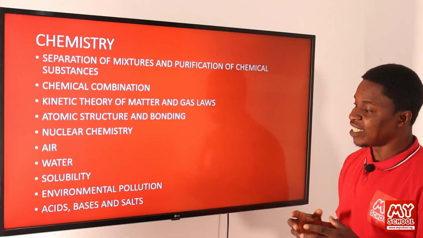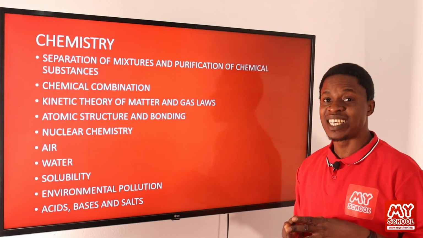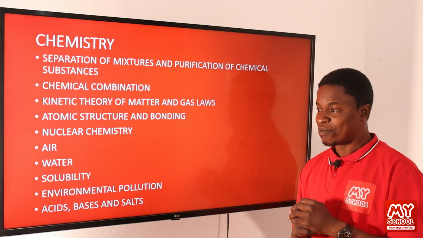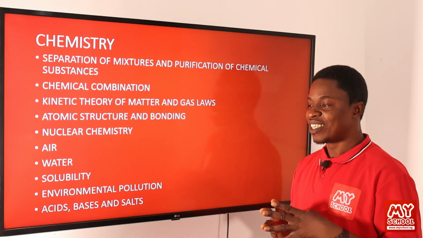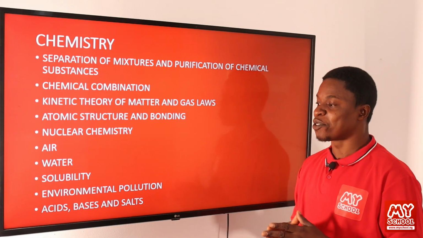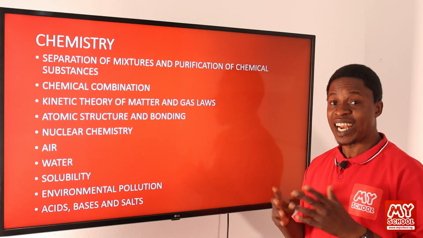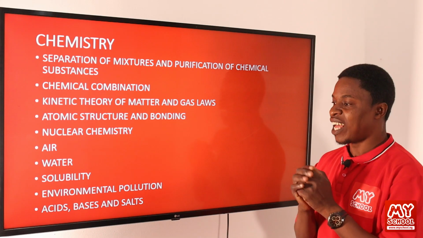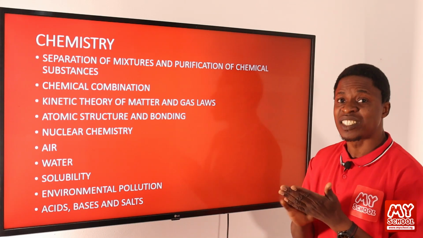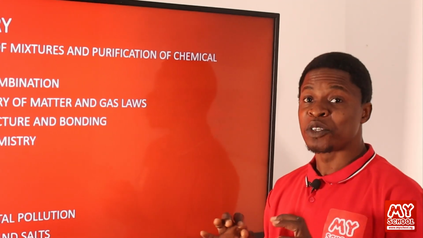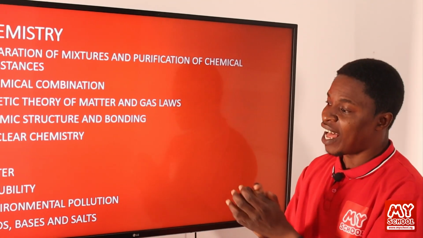Also, we'll be looking at acids, bases, and salts. This is a very interesting topic you cannot wait to have a look into. We look at what acids are, the definition of what acids are. We look at the different types of acids that we have, talking about their classes, talking about organic and inorganic acids. We look at where we can find acids, what are the sources of acids. Even in the food that we eat, we have some acids. Even in our body, we have some acids there. Okay, so all of those we'll be looking at under acids.